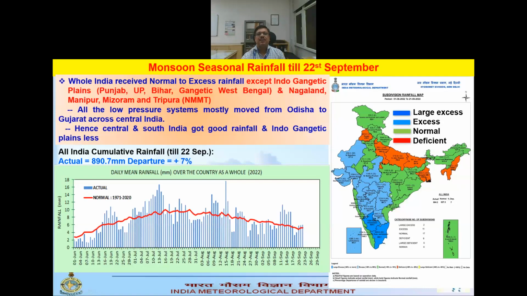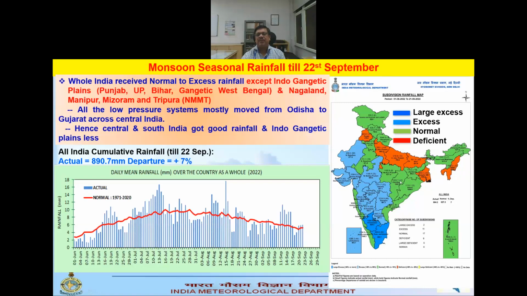Here we can see that whole India mostly got normal to excess rainfall, except for a few zones over the Gangetic Plains, Punjab, UP, Bihar, and Gangetic West Bengal, and in the northeast, Nagaland, Manipur, Mizoram, and Tripura.